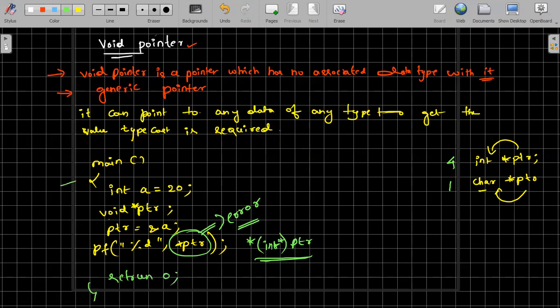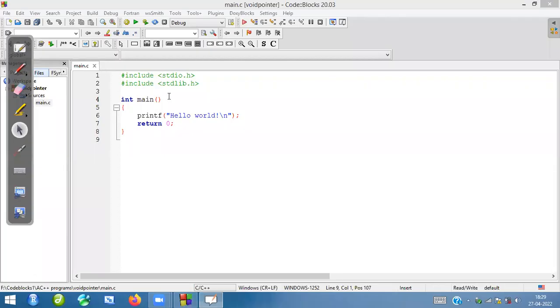So close this. This is a small program. This is all about void pointer. Let's go and execute this program so that we can understand what exactly is happening. For example, we have something here.